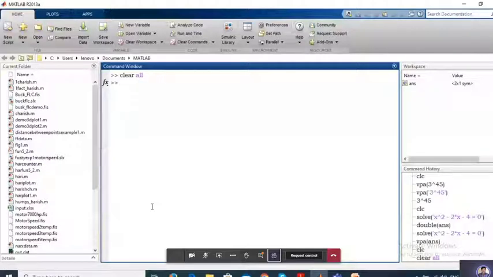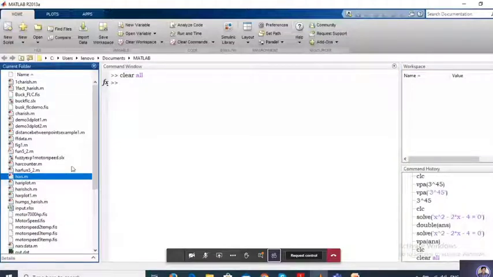Generally, this is the current folder or current directory. Whatever I have done previously will be stored in this current directory. This is the workspace, and this is the command history. These are the various commands I have operated previously.